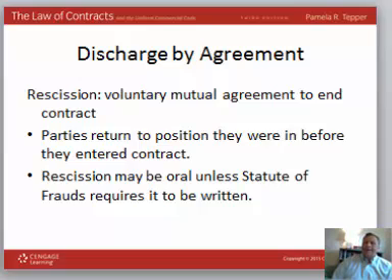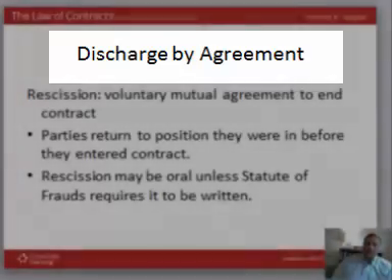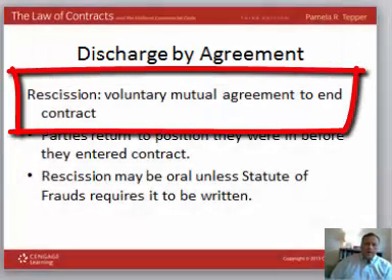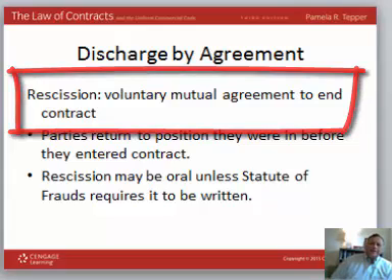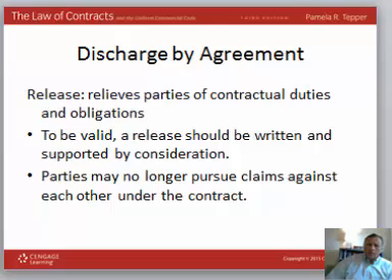So if we don't have discharge by performance or substantial performance, we may have discharge of obligations by agreement of the parties. There's a couple of different ways we can categorize discharge by agreement. The first would be rescission. That's a voluntary mutual agreement between the parties to end the contract. Both the buyer and the seller of a house get together and say, I no longer want to buy. The seller says, I no longer want to sell. So they voluntarily and mutually agree to end their obligations under the contract.